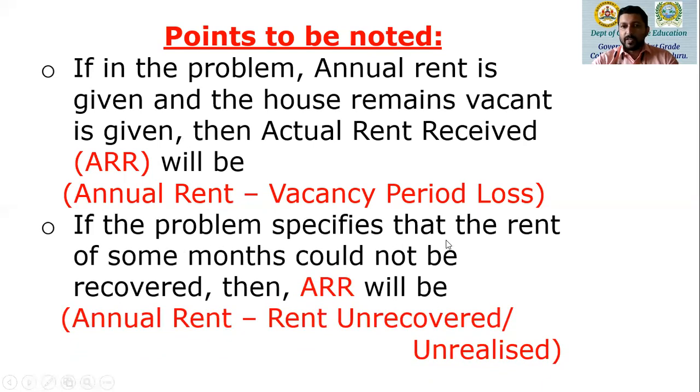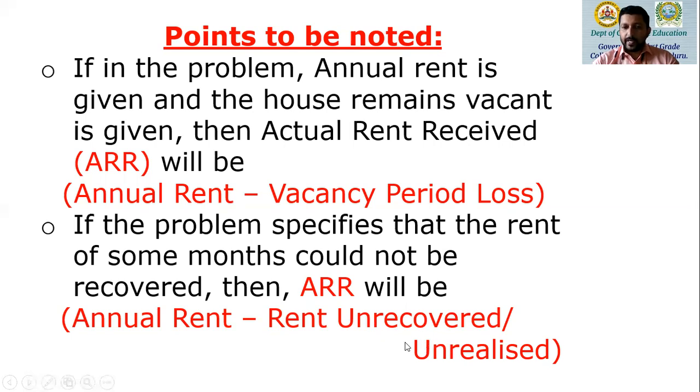If the problem specifies that the rent of some months could not be recovered because the tenant has committed a default, or the tenant has left the house property without informing the landlord, there are many other reasons also. If it is specified that some months' rent could not be recovered, then again the actual rent received, the ARR as you see over here, will be the annual rent minus the rent unrecovered or unrealized.